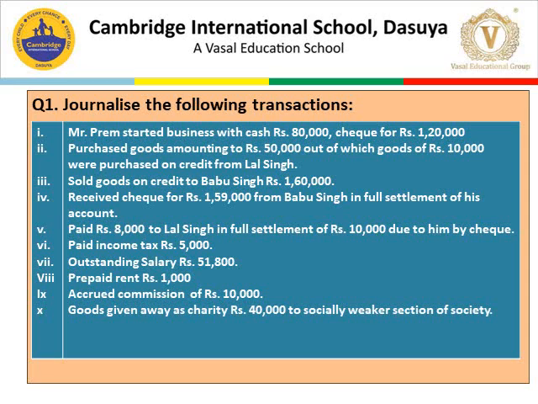Number four, received cheque for rupees 1,59,000 from Babu Singh in full settlement of his account. Number five, paid rupees 8,000 to Lal Singh in full settlement of his rupees 10,000 due to him by cheque. Number six, paid income tax rupees 5,000. Number seven, outstanding salary rupees 51,800. Number eight, prepaid rent rupees 1,000. Number nine, accrued commission of rupees 10,000. Number 10, goods given away as charity rupees 40,000 to the socially weaker section of society.